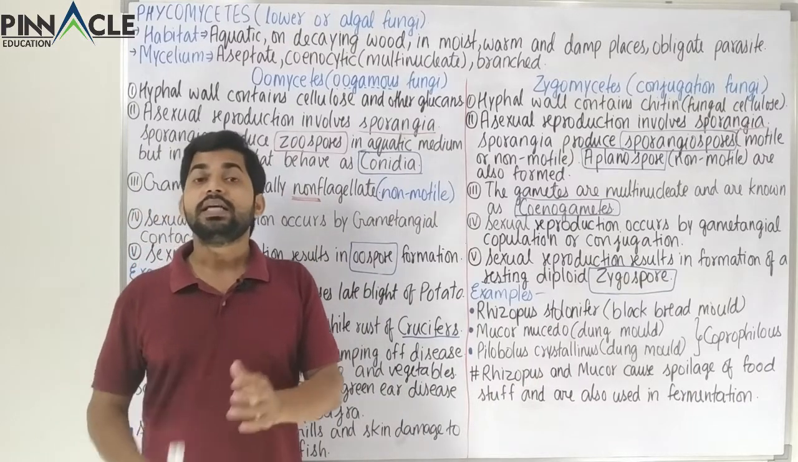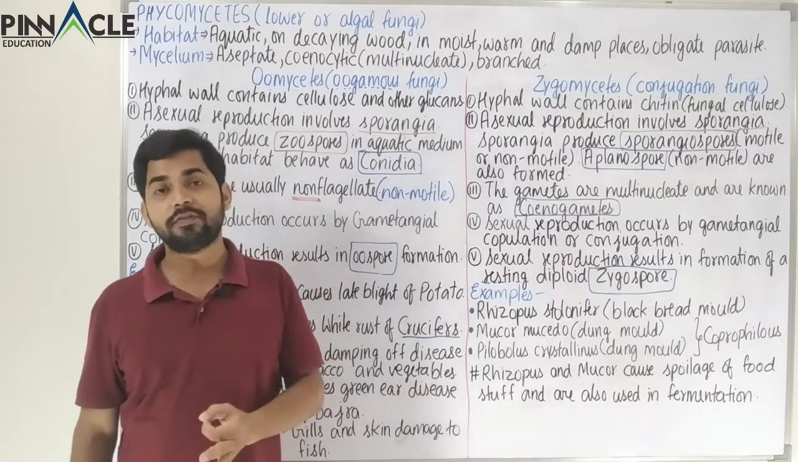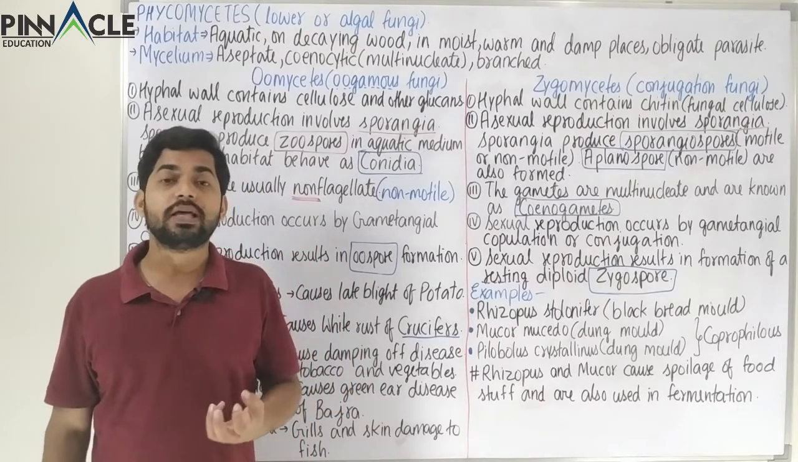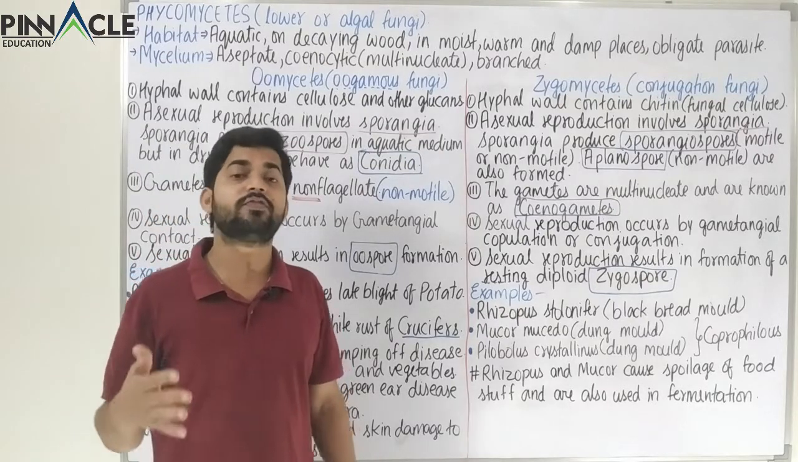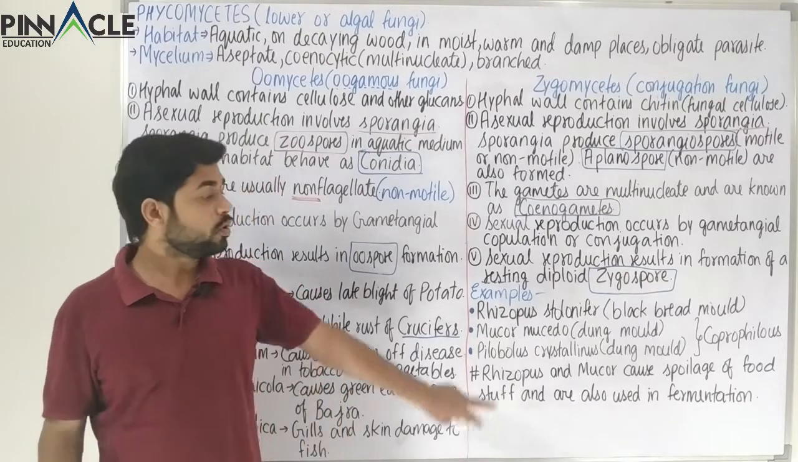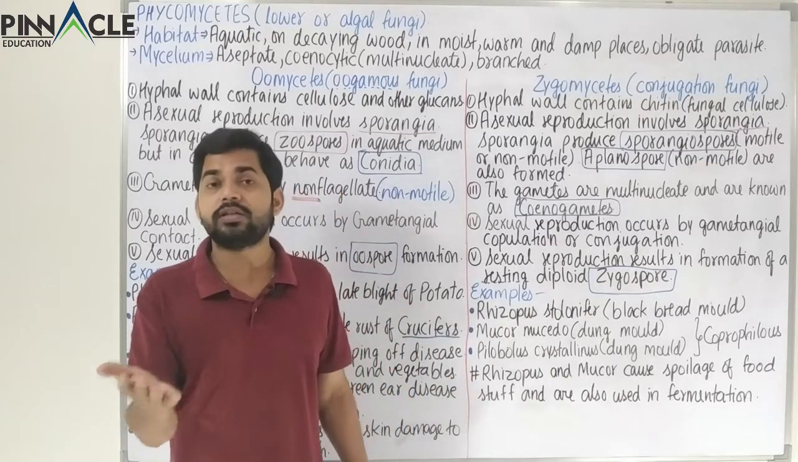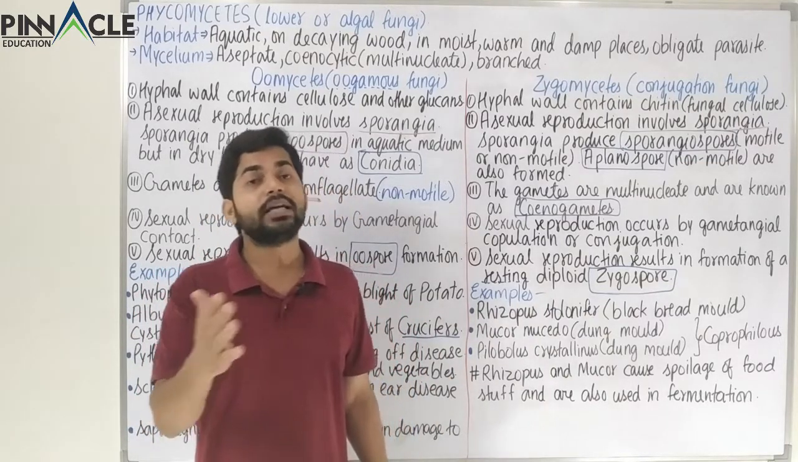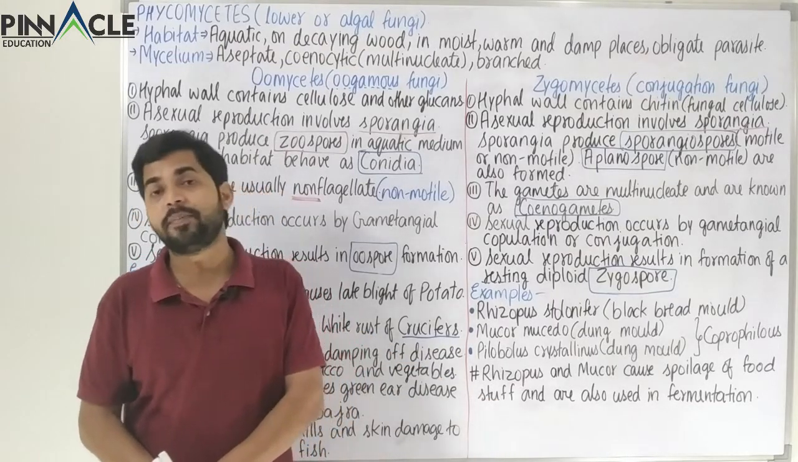Apart from that, some species of Rhizopus and Mucor are beneficial for us because we use them for fermentation, and there are certain foodstuffs in which fermentation is done. So Rhizopus and Mucor are damaging for us in terms of food spoilage, but in certain species we have some beneficial uses like fermentation.